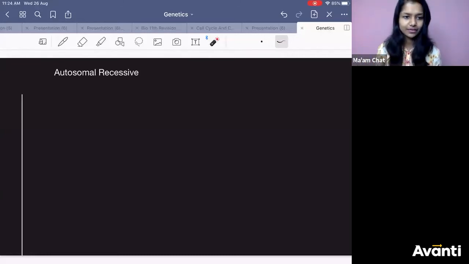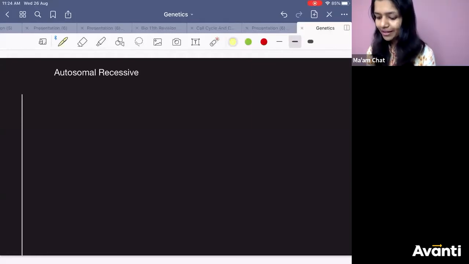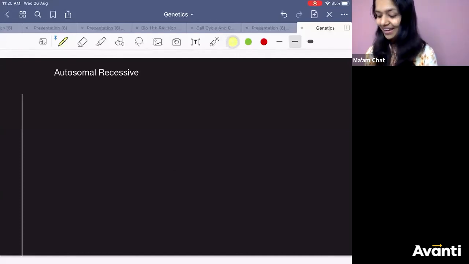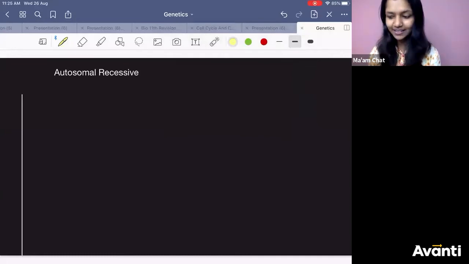Autosomal recessive. So I'm going to give you a statement and that will help you a lot in remembering the examples of autosomal recessive. But before I give that trick, how many of you want to know it? If you want to know it, then only I'm going to put in the effort. Otherwise, I will just tell you these are the autosomal recessive disorders. You can click on yes if you want to know it. Yes. Perfect. Okay, so I'm writing the statement right here.